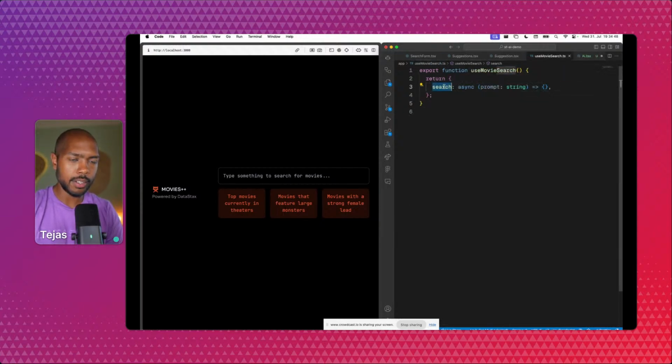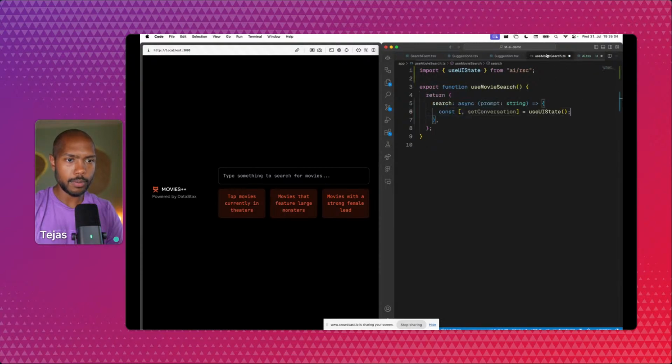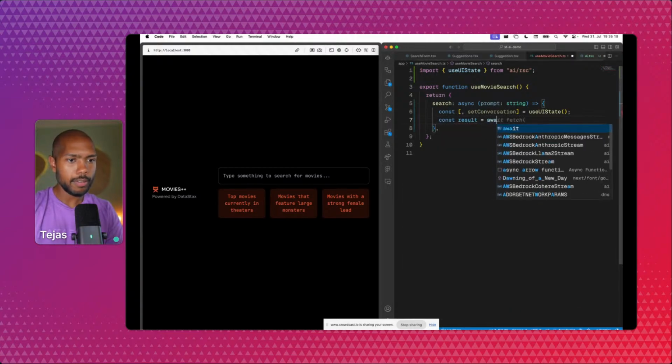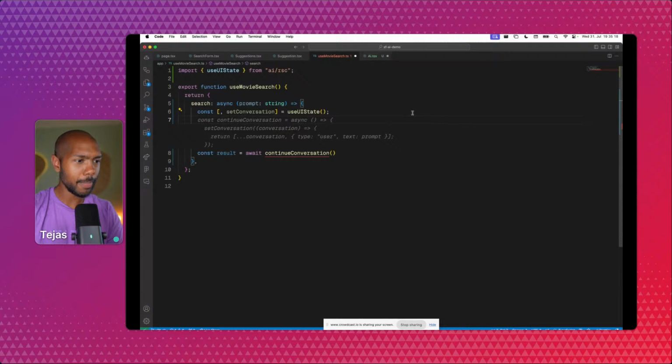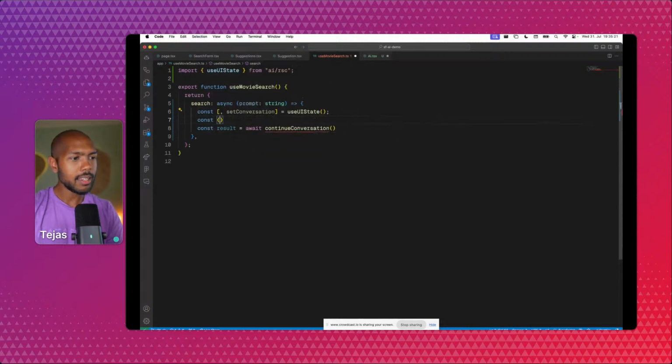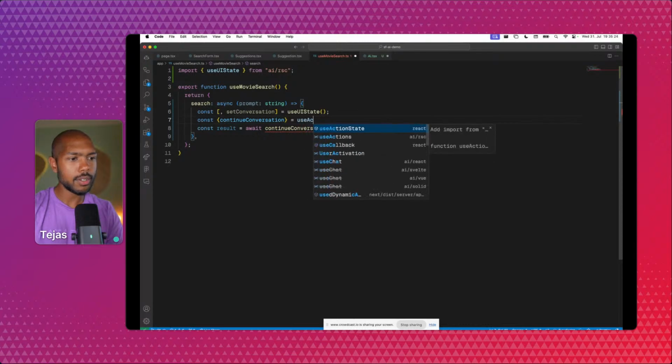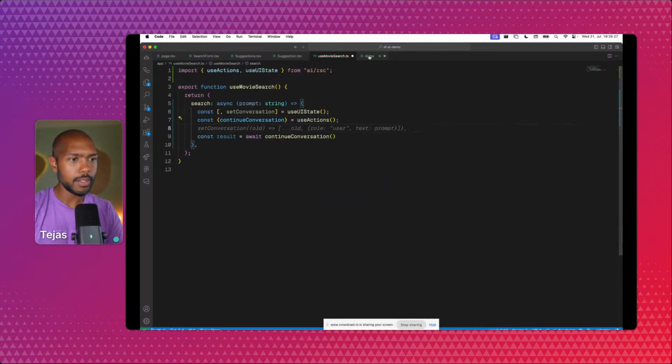Let's take the search function and make it do something. We'll get the conversation so far and append it. So we'll do setConversation is useUIState. Again, the conversation is just this UI state. So we get a function called setConversation, and then we call a function called continueConversation. None of this exists, we're going to define it. Okay, let's make this full screen. We'll get continueConversation from useActions. Again, this is not defined because our actions are empty.